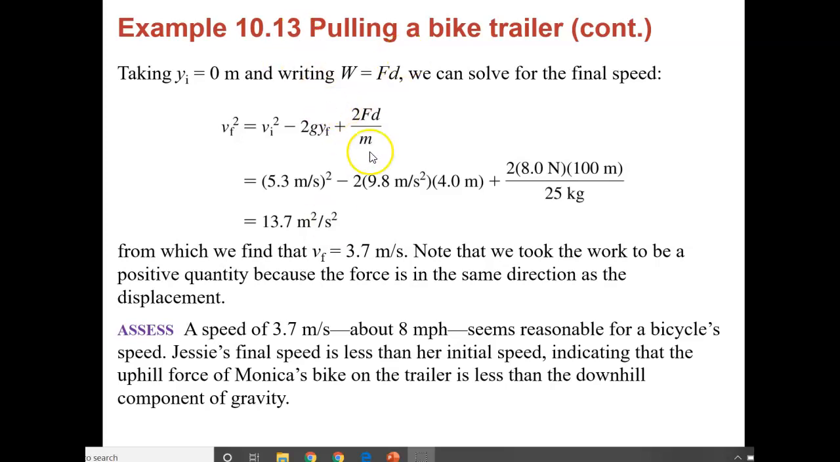The reason this m is here is because it's been taken out of the other 3 parts of the equation. So 5.3 meters per second squared, that's your initial velocity, plus 2 times g times y final, that's your final height, plus 2 times the force times the distance divided by your mass. Take the square root of all this, and you're going to get 3.7 meters per second.